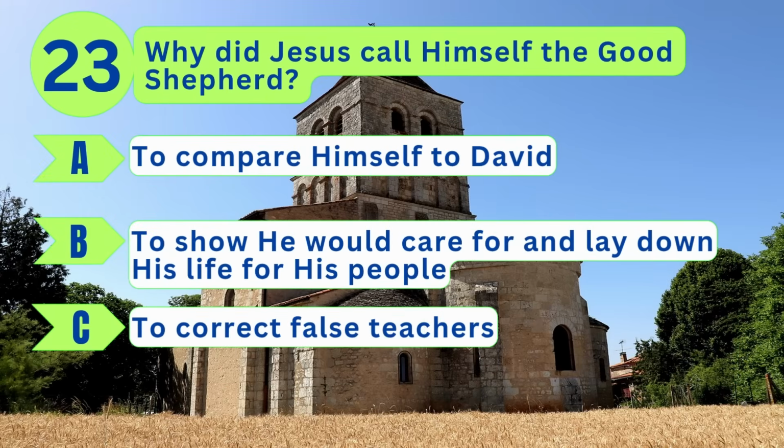Question 23. Why did Jesus call himself the Good Shepherd? A. To compare himself to David. B. To show he would care for and lay down his life for his people. Or C. To correct false teachers.